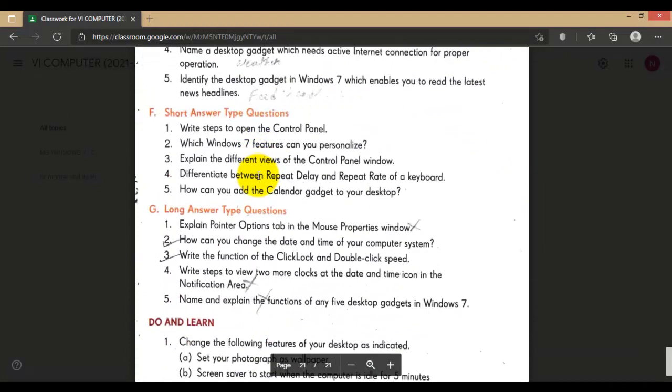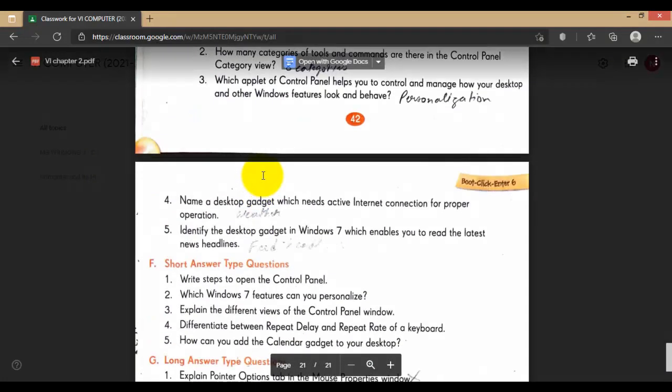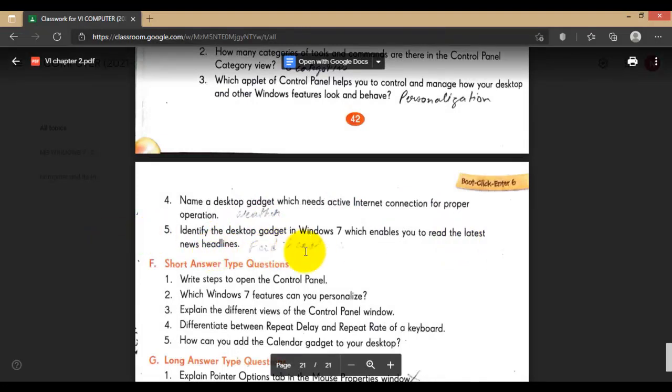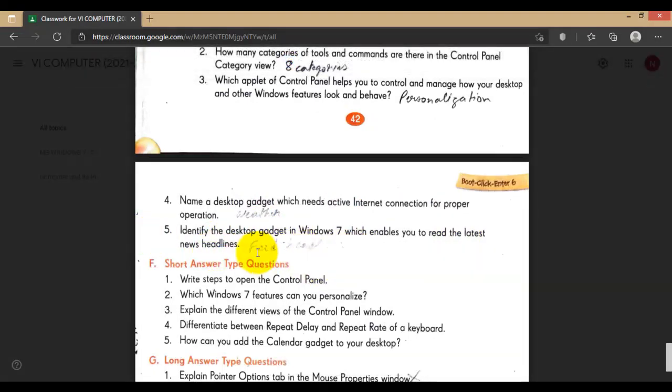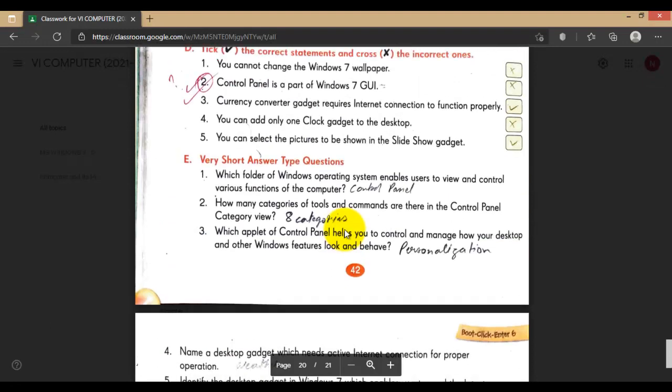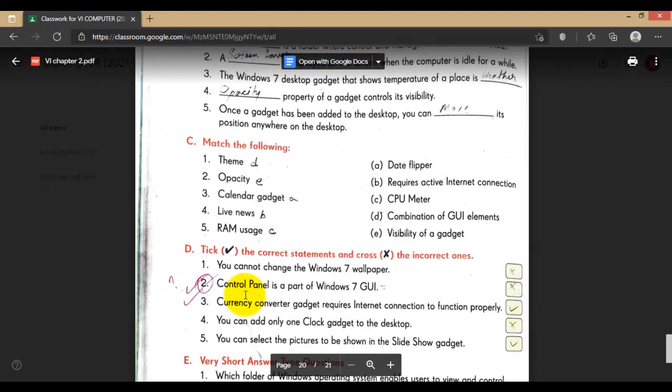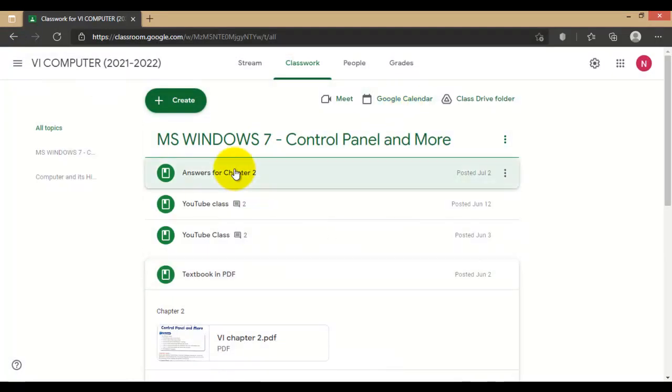Let's discuss this question and answer. Others I have mentioned. Name of the gadget, active internet connection required. I have given you weather here, and latest news is news headline, news feed headline. The control panel in category view has 8 categories. This is control panel and personalization. So let's discuss this question and answer.